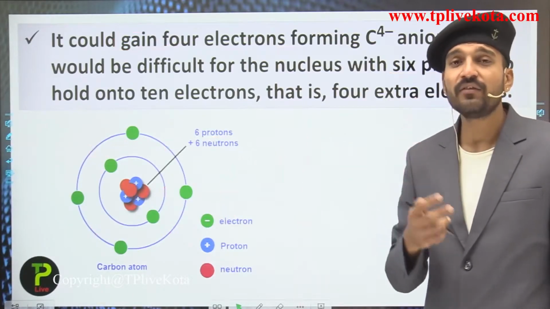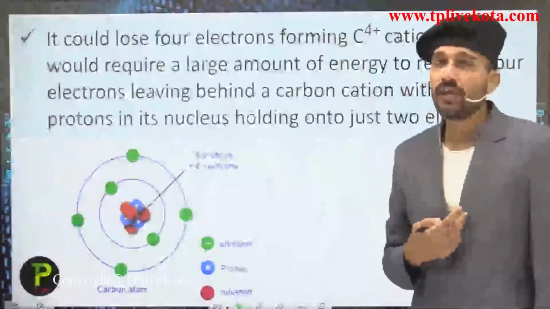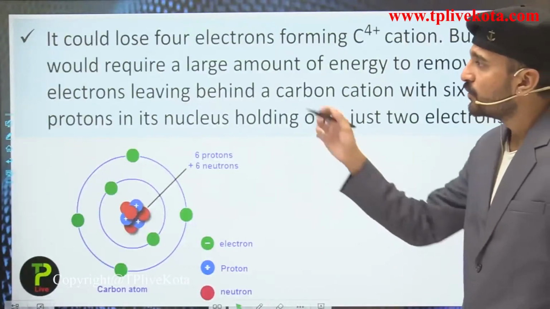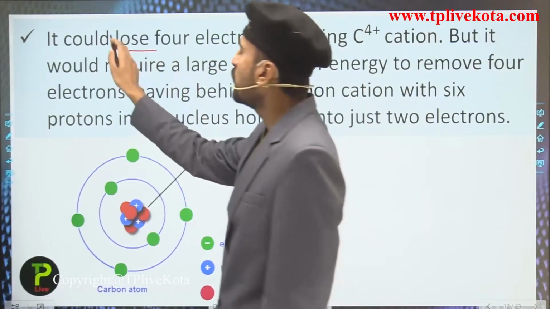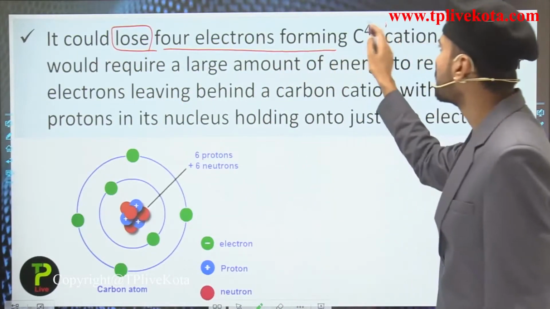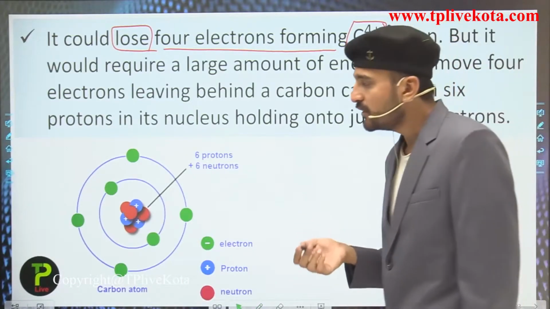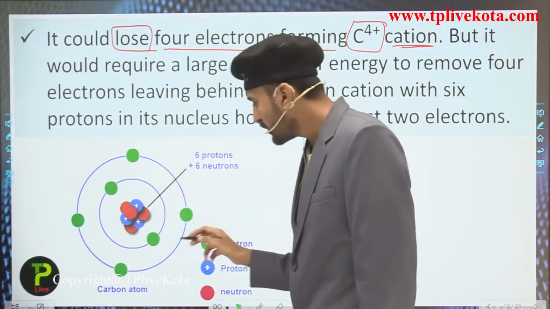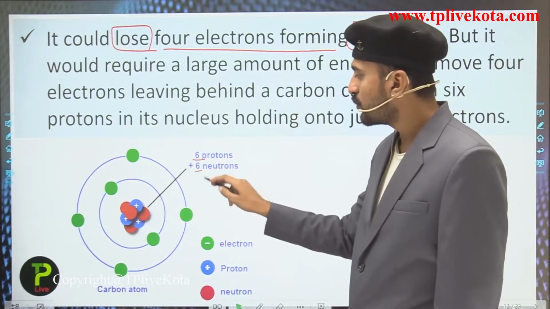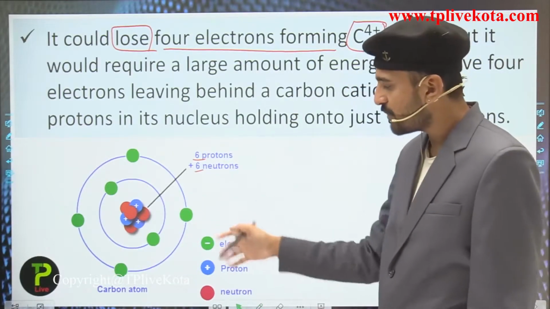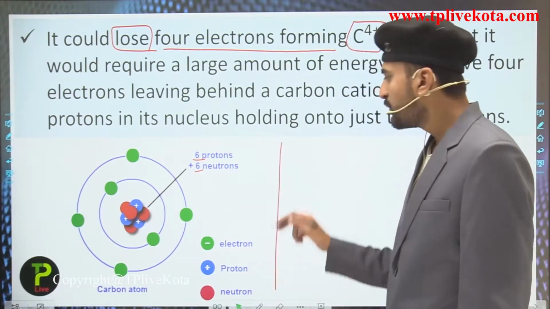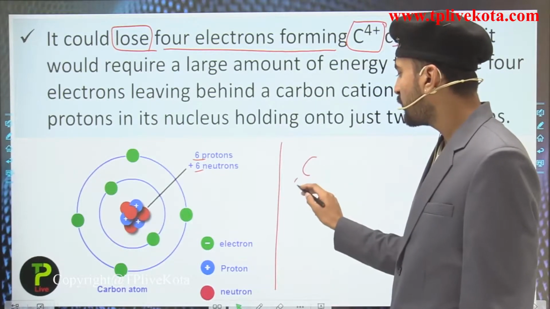Now this was the case in which carbon has to gain the 4 electrons. There is a second scenario, students, in which carbon could lose its 4 electrons, forming the C4 plus cation. So if it were to lose 4 electrons to form the C4 plus cation, what would be the case? Here, in this case, it has 6 protons and 6 neutrons. This you have seen, this is the carbon atom, and on losing the 4 electrons, first, what is the electronic configuration of carbon?